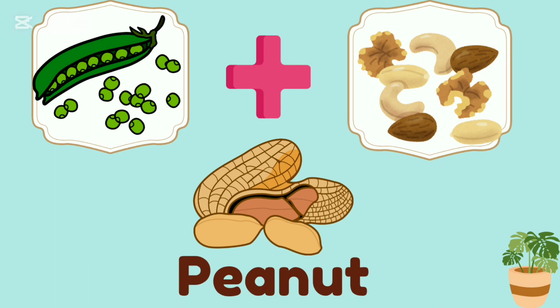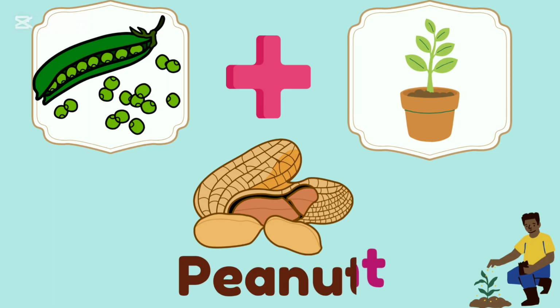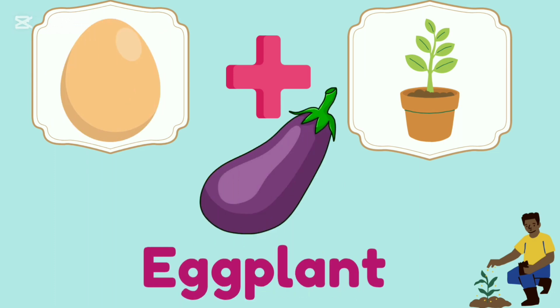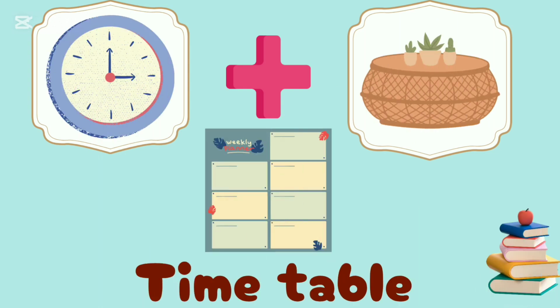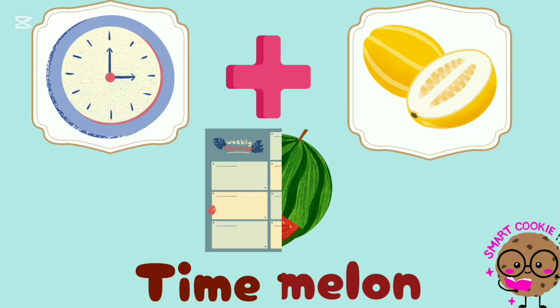Pea and nut, peanut. The compound word is peanut. Egg and plant, eggplant. The compound word is eggplant. Time and table, timetable. The compound word is timetable.